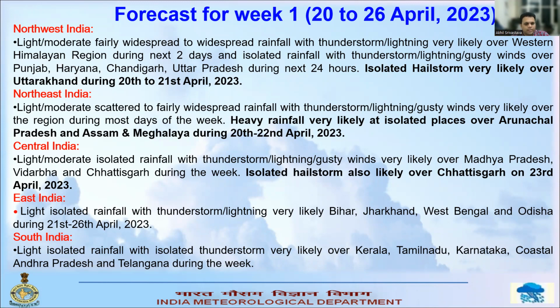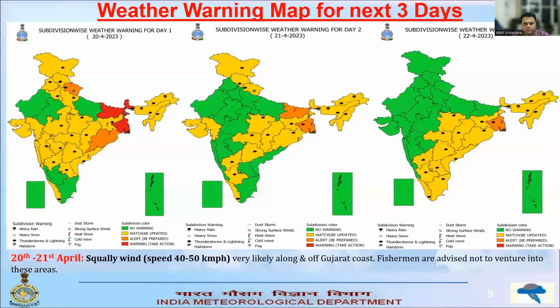Over East India, light isolated rainfall with thunderstorm and lightning is very likely over Bihar, Jharkhand, West Bengal and Odisha during 21st to 26th of April 2023. In South India, light isolated rainfall with isolated thunderstorm is very likely over Kerala, Tamil Nadu, Karnataka, Coastal Andhra Pradesh and Telangana during the week.